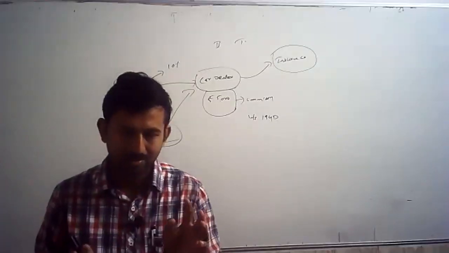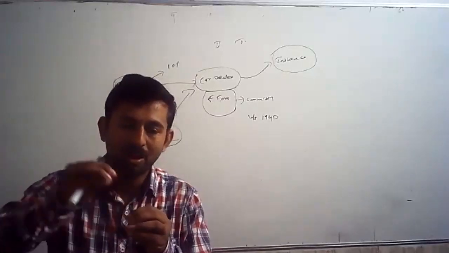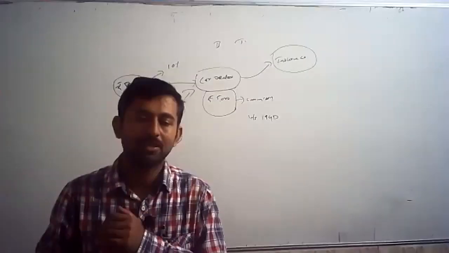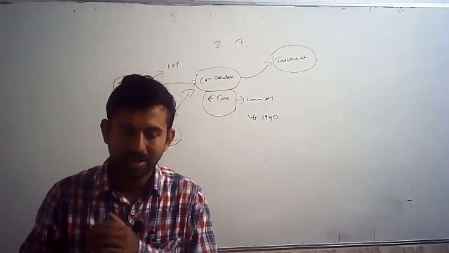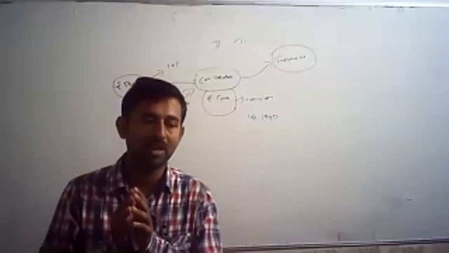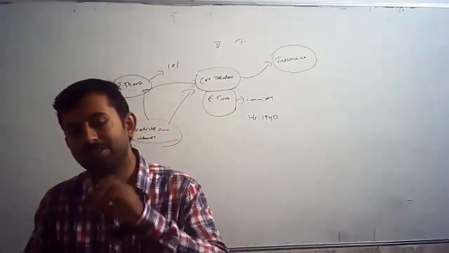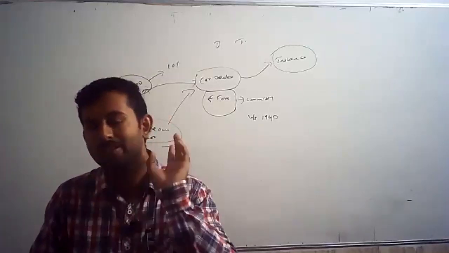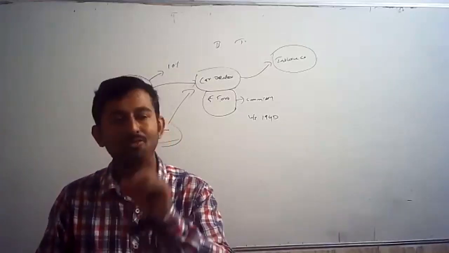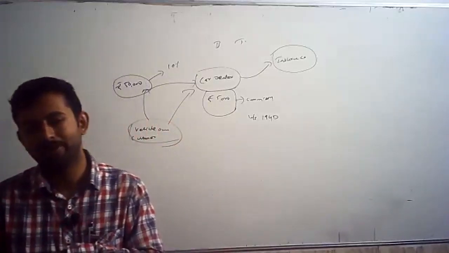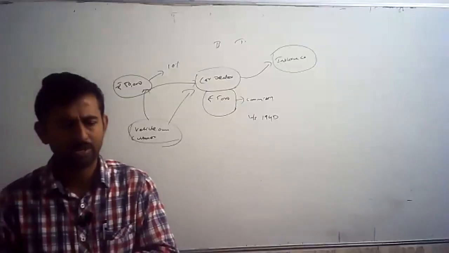Otherwise, whatever amount you are receiving after the maturity date, the capital sum assured will be liable for taxation. If it is liable for taxation, if there is no exemption under section 10(10D), then TDS will be deducted under section 194DA.